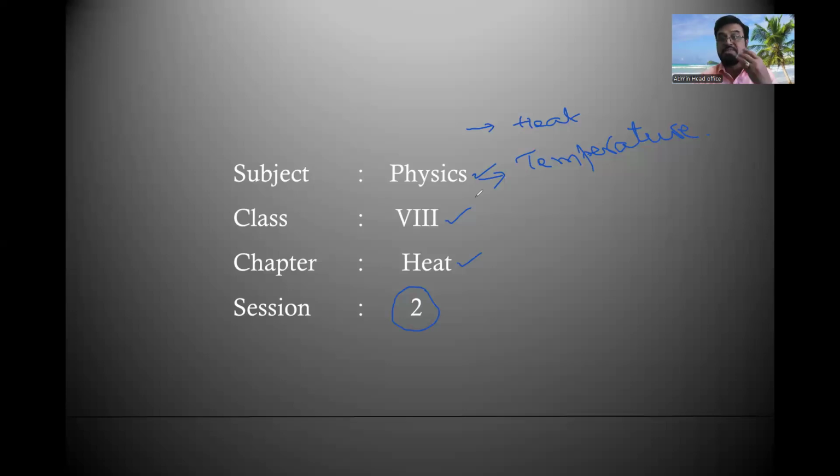You cannot measure the heat itself. The measurement of the hotness or coldness of the body is called temperature. The degree of hotness or coldness of the body is called temperature. Heat is the cause, temperature is the effect. Without heat, there is no temperature.